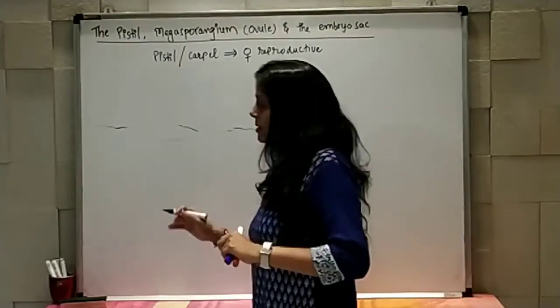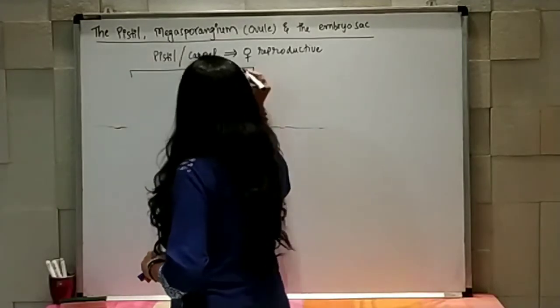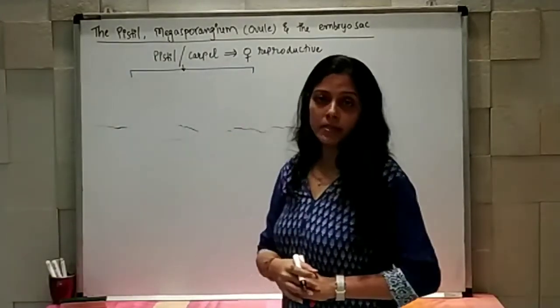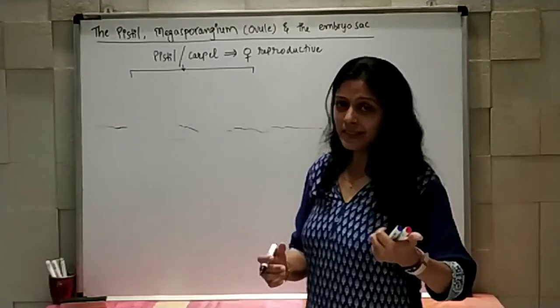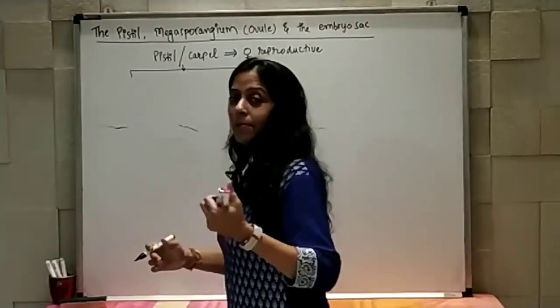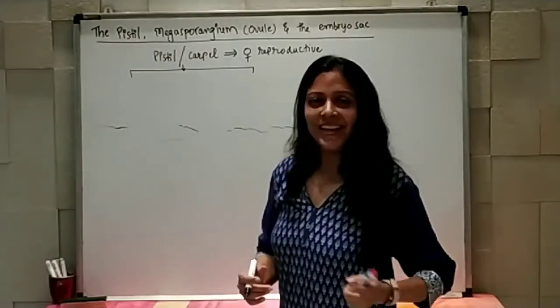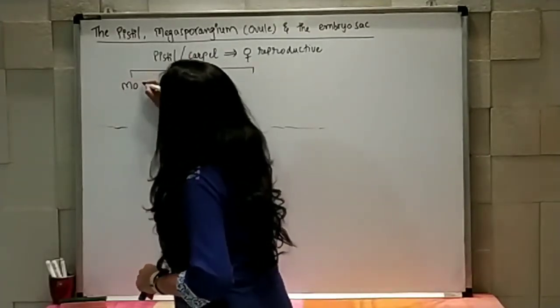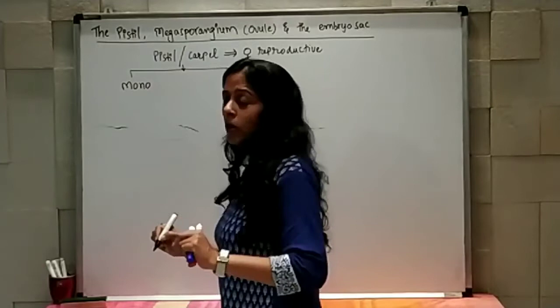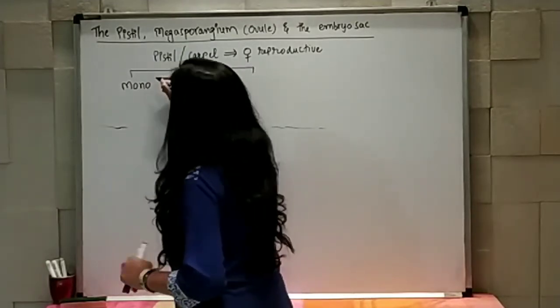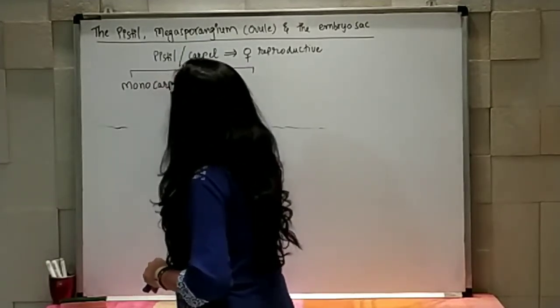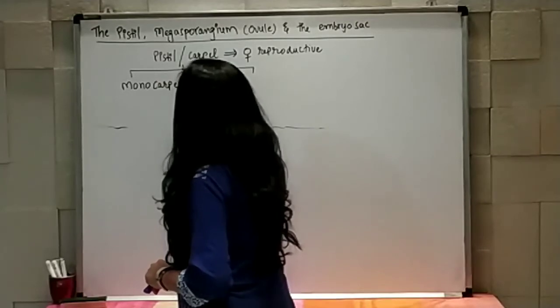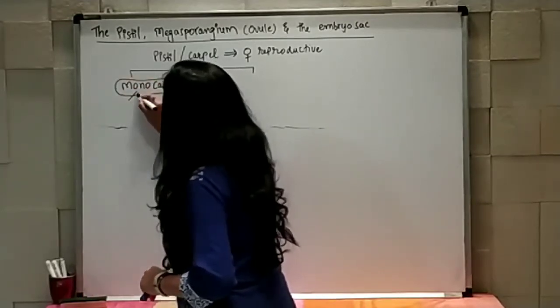The number of pistils can be different in different plants. For example, it can be single, and single means Mona Darling, there is only one, right? So if the pistil is single, then we call it mono, that is monocarpellary, where mono stands for single carpel.